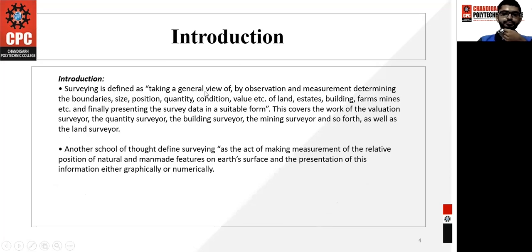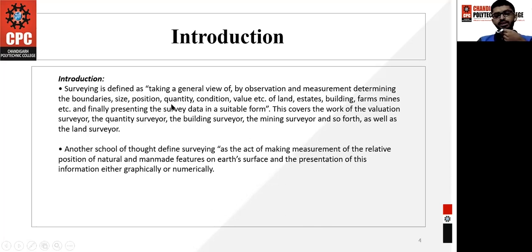Okay, let's start with the introduction again. Surveying is defined as taking a general view by observation and measurement, determining the boundaries, size, position, quantity, condition, value, etc. of land, estates, buildings, farms, mines, etc., and finally presenting the survey data in a suitable form. This covers the work of the valuation surveyor, the quantity surveyor, the building surveyor, the mining surveyor, and so forth, as well as the land surveyor.